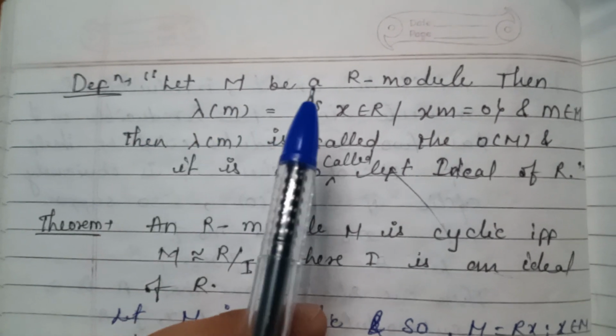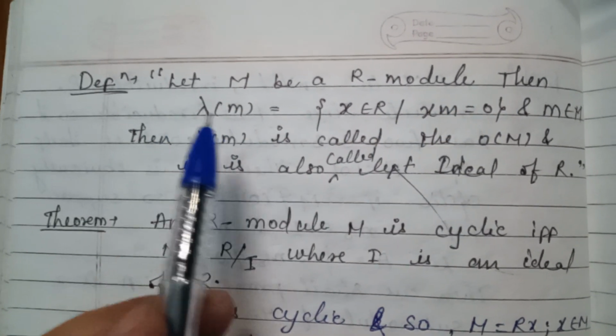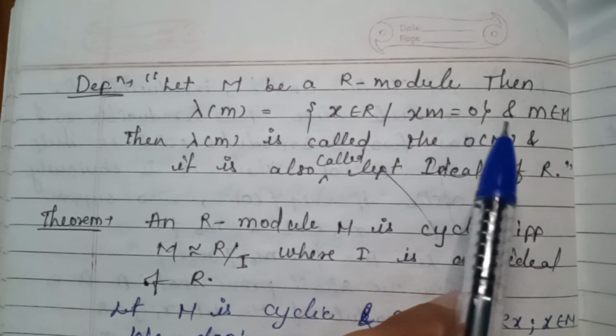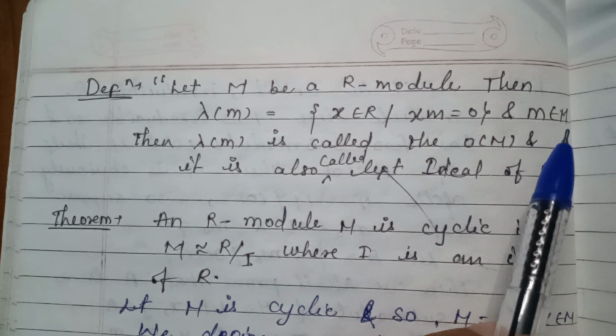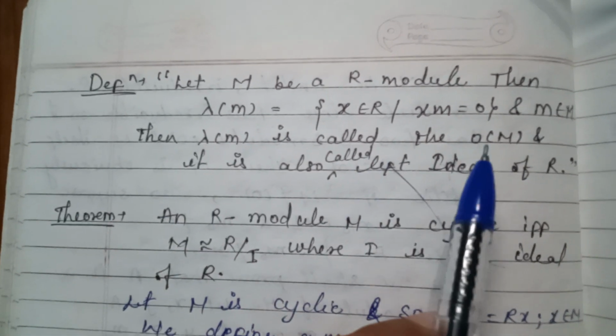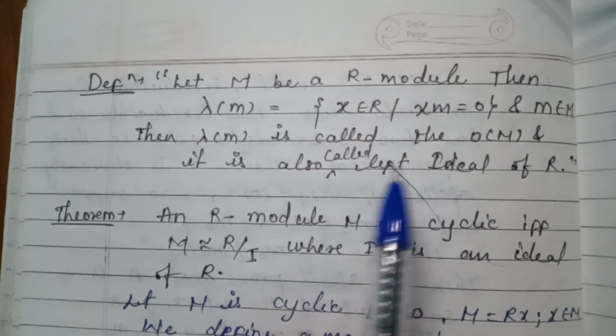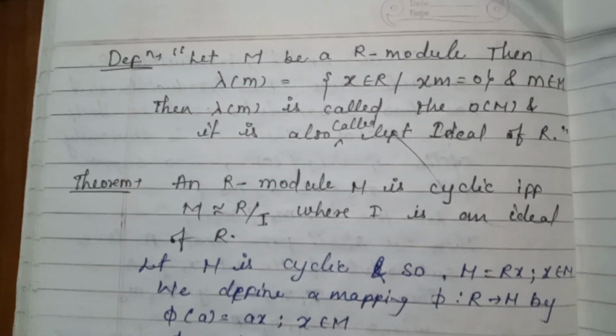Again there is a definition. Let M be an R module. Then lambda M is equal to the set of x belonging to R such that x m is equal to 0 for all m belonging to capital M. Then lambda M is called the annihilator of M, and it is also called a left ideal of R. Now there is another theorem.